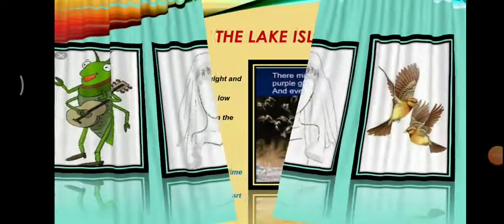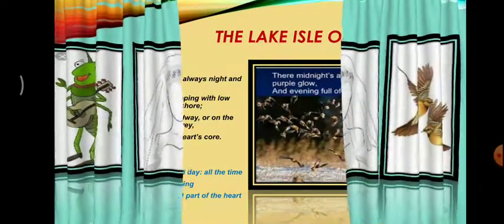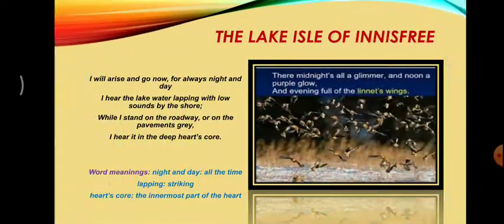Students, let's see the third stanza of this poem. I will arise and go now, for always night and day I hear the lake water lapping with low sounds by the shore. While I stand on the roadway or on the pavement's grey, I hear it in the deep heart's core. Students, let's see the word meanings of the last stanza, the third stanza.